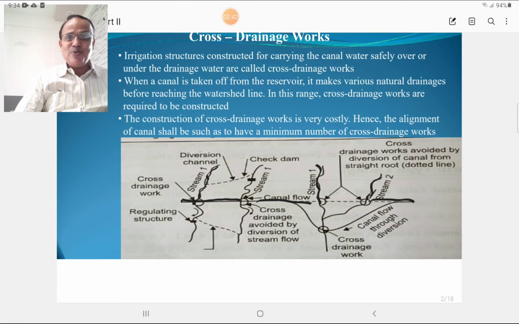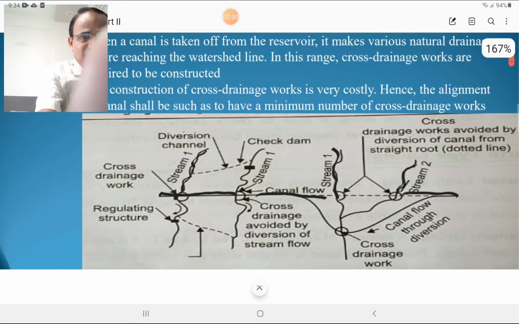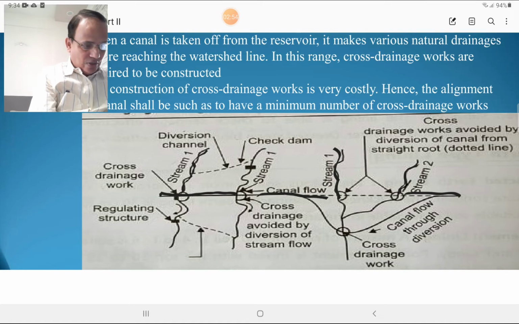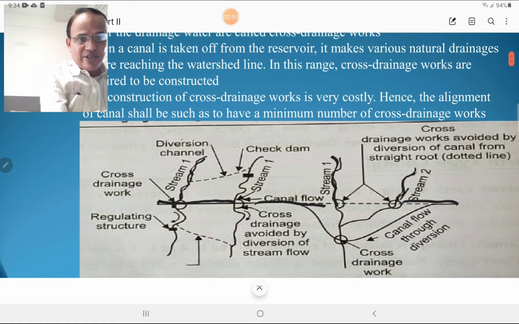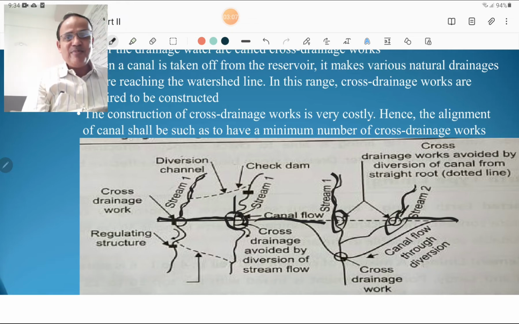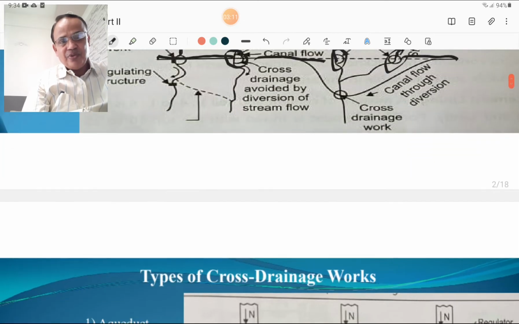To make the cross drainage works minimum, we can make a diversion of the stream flow, which is shown in this figure. We can make the diversion to avoid the costly CD works. This is the canal flow and we are making diversions here. Here is the diversion, here the diversion, here is the diversion. We can make such diversions to avoid the costly CD works.